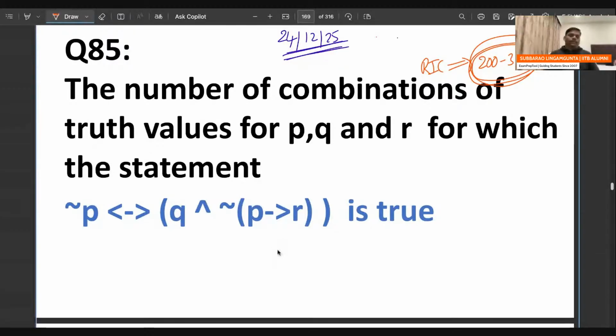The number of combinations of truth values for P, Q, and R for which this statement is going to be true. Let me know if anyone knows the answer. Those who are watching, please comment in the comment section.